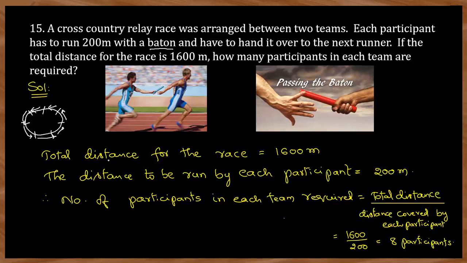See the problem here. Total distance for the race is 1600 meters. The distance to be run by each participant is 200 meters. Therefore, number of participants in each team required equals total distance by distance covered by each participant, which is 1600 meters by 200. If we divide this, we will get 8. So 8 participants are required for each team, or each country. Like that, they will pass the baton.